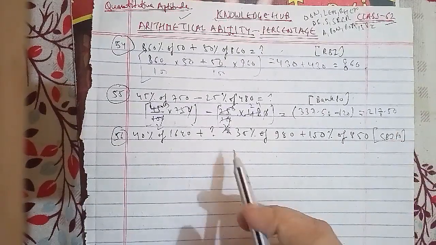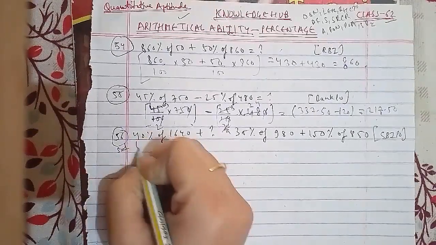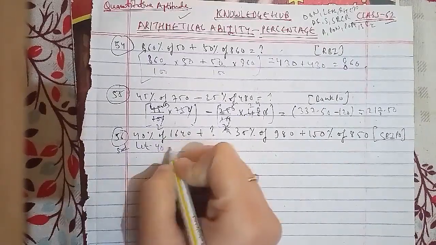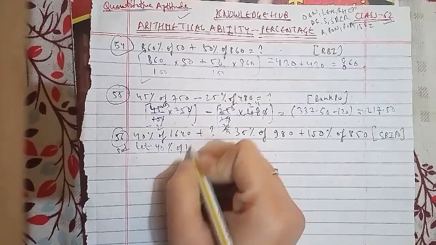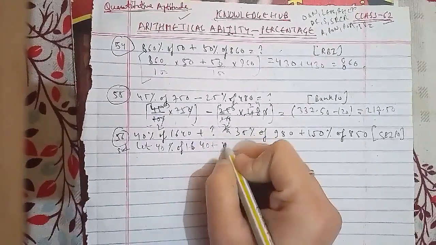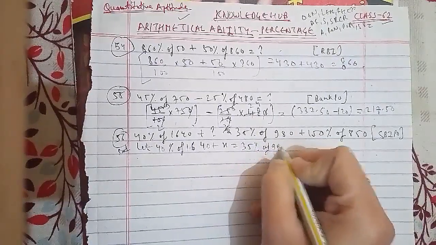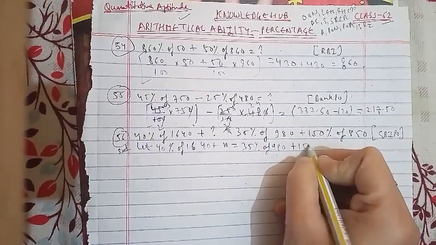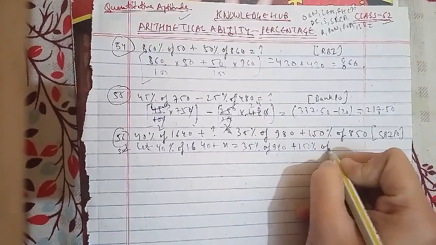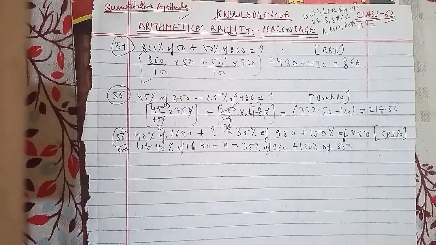The options are 372, 842, 980, 962 and 1052. So 40% of 1640 plus x equals 35% of 980 plus 150% of 850. That is the important one.